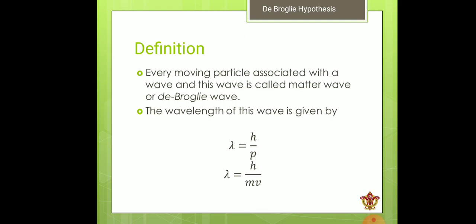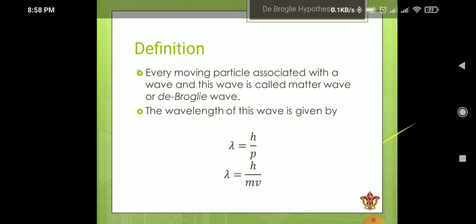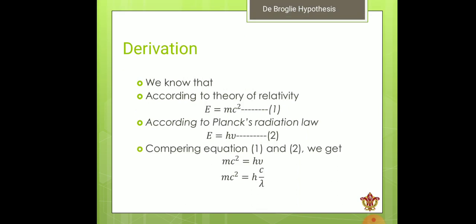The wavelength of this de Broglie wave is given by the formula lambda is equal to h by p, where p is the momentum. Therefore, we can write this equation as lambda is equal to h by p. Now, how this formula is derived, we can explain.